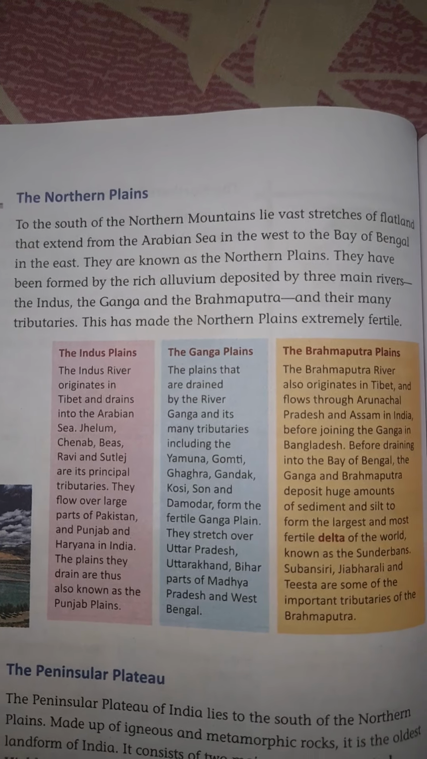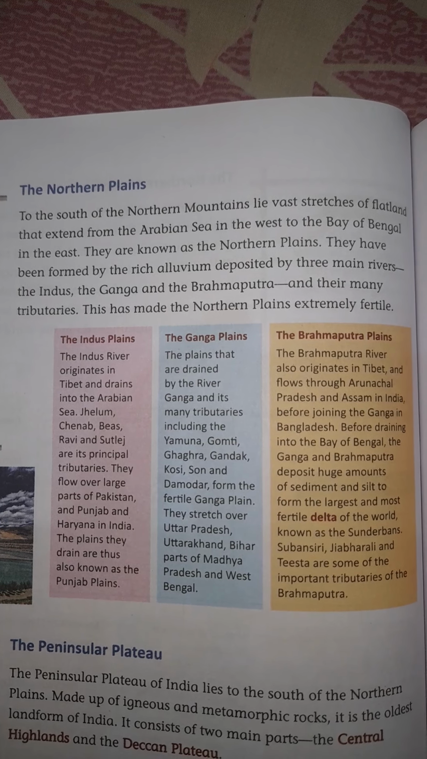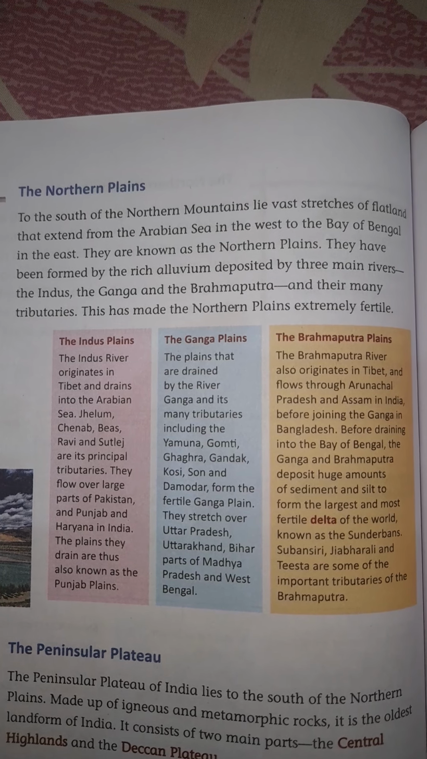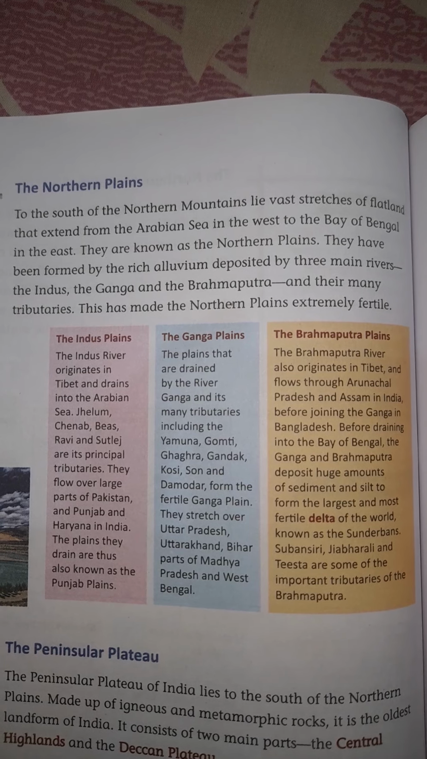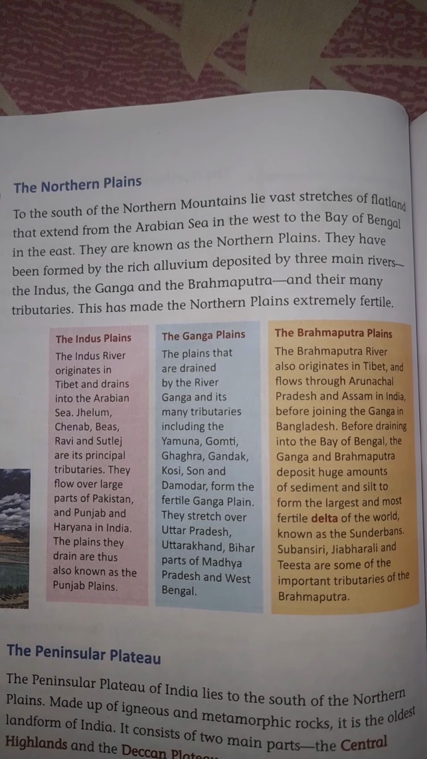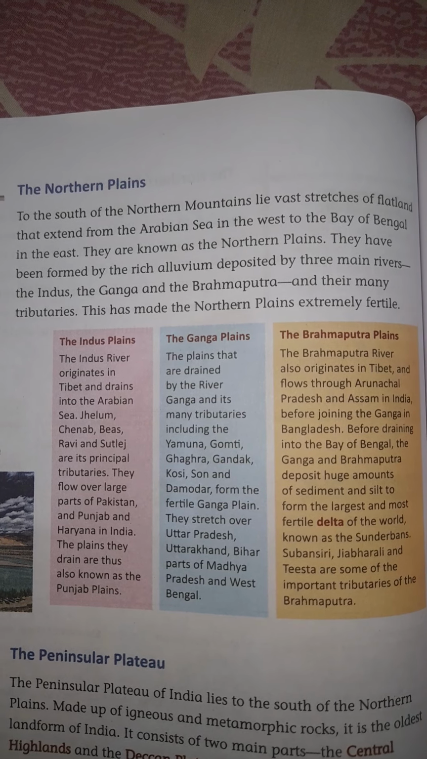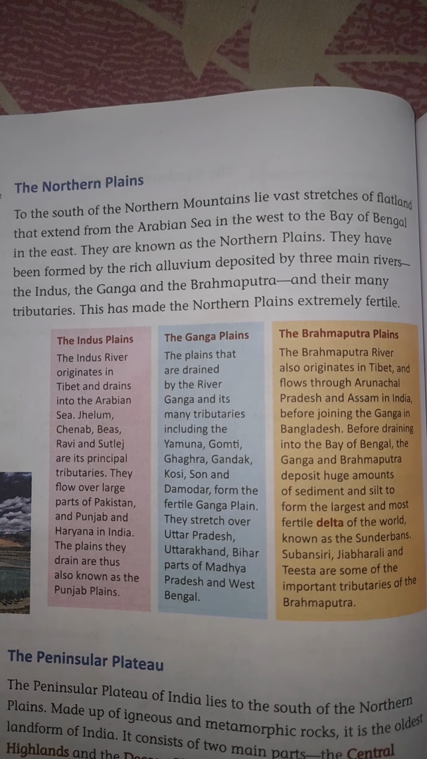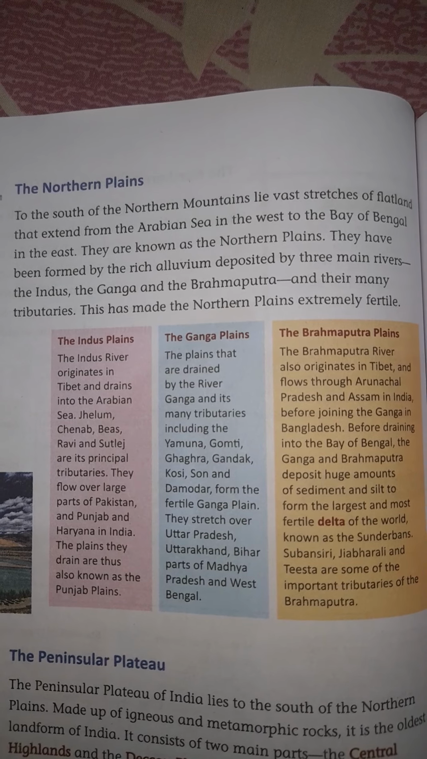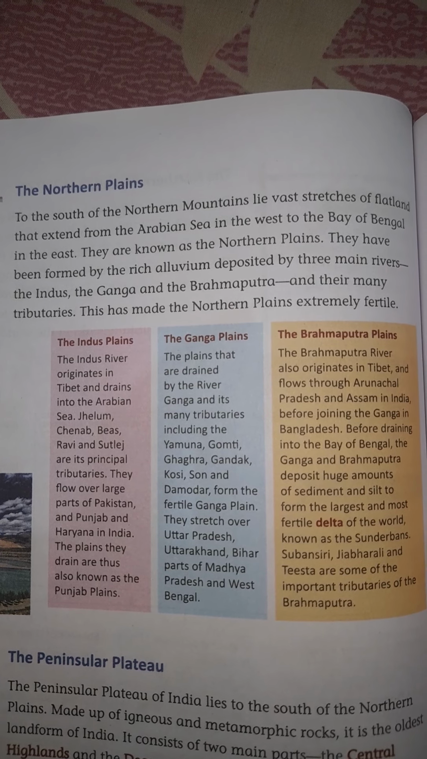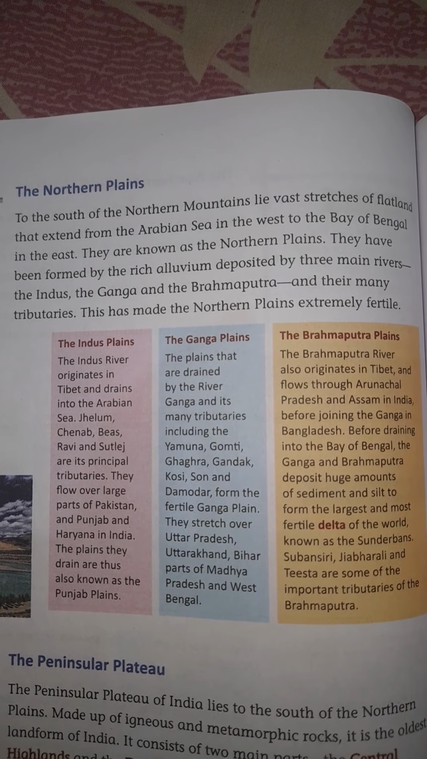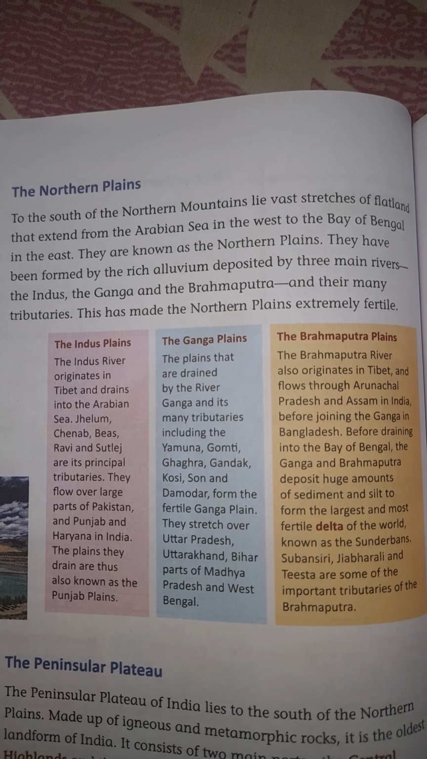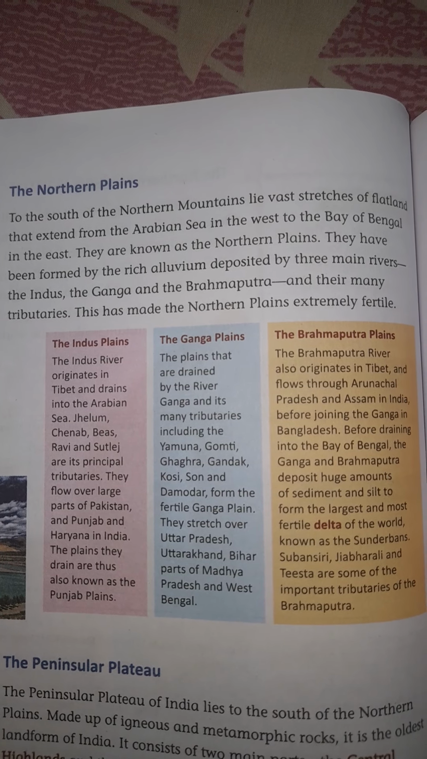The Northern Plain. To the south of the northern mountains lie vast stretches of flat land that extend from the Arabian Sea in the west to the Bay of Bengal in the east. They are known as the Northern Plain. They have been formed by the rich alluvial deposits of three main rivers, the Indus, the Ganga and the Brahmaputra, and their many tributaries. This has made the Northern Plain extremely fertile.